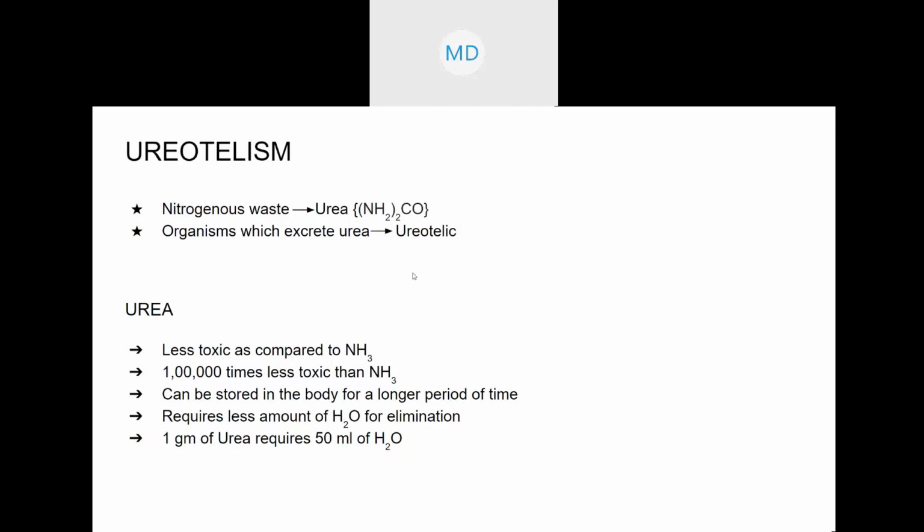Ureotelism is the process of excretion of urea. So urea is the second type of nitrogenous waste. Now, ammonotelism we have already discussed. Ammonotelism is the process of excretion of ammonia, and ammoniotelic are the organisms which excrete ammonia. And ammonia is the most toxic nitrogenous waste.